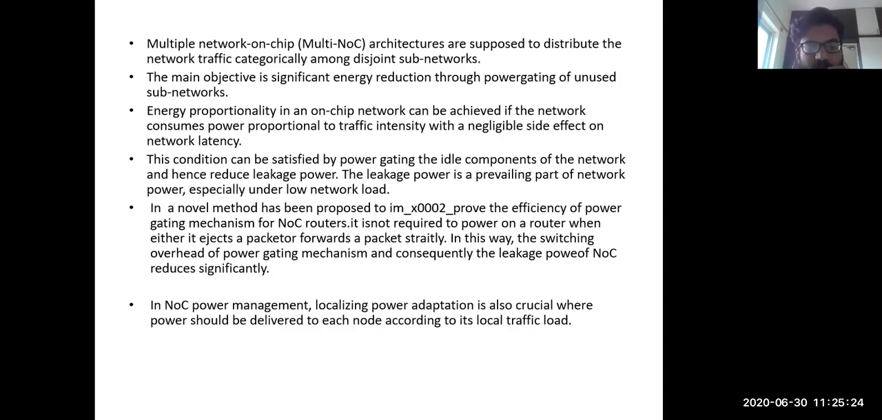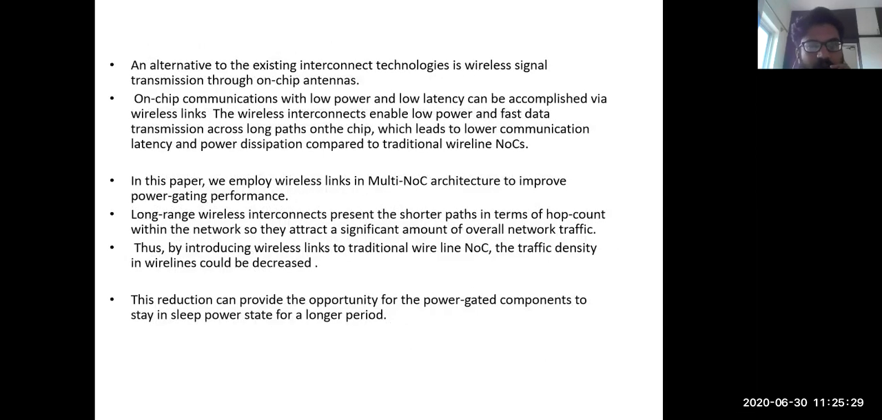In NoC power management, an alternative to the existing interconnect technology is wireless signal transmission through on-chip antennas. On-chip communication with low power and low latency can be accomplished via wireless links. The wireless interconnects enable low power and fast data transmission across long paths on the chip, which leads to lower communication latency and power dissipation compared to the traditional wireline NoCs.